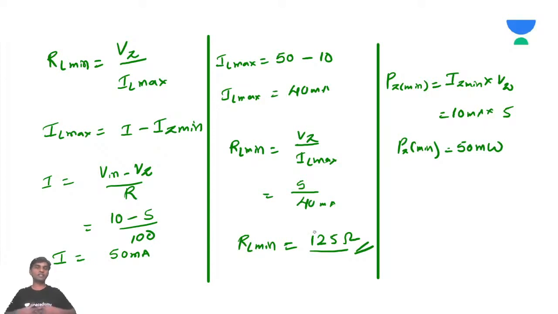In the next class we'll see a few more diode problems and GNR problems, which are very interesting. By next class we'll finish off this part, and then we will jump into the BJT. Simple diode circuits will finish by this time next class, and from Tuesday, or if possible on Monday itself, we'll start discussing BJT.